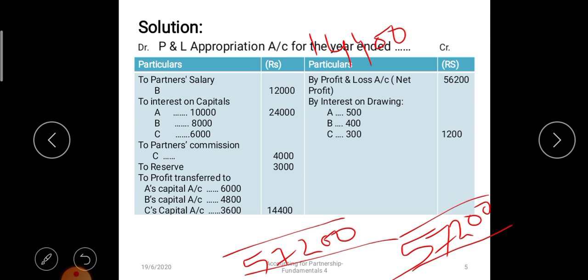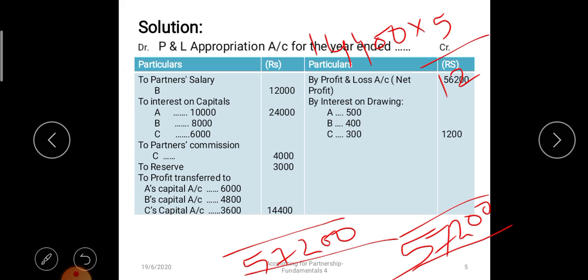14,400 multiplied by 5 over 5 plus 4 plus 3, which is 12. So 5/12, when we solve this, we will get rupees 6,000. A will be getting 6,000 rupees. In case of B, we will write 4/12, and in case of C, it will be 3/12. Do the calculation yourself. B will be getting 4,800 and C will get 3,600 rupees.